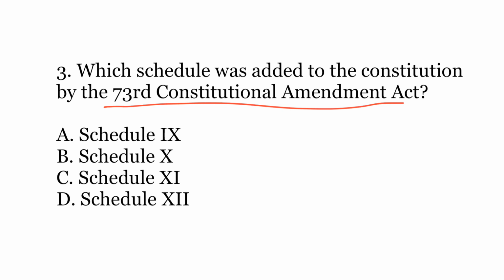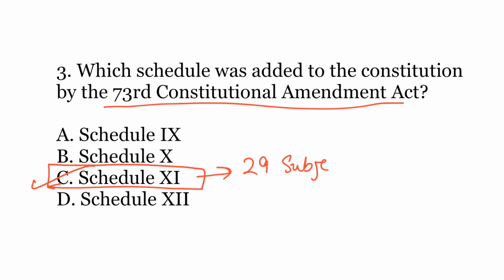Correct answer is C. Schedule 11. So this amendment added Schedule 11 to the Constitution, which has 29 subjects or 29 various topics that are to be taken care of by the panchayats. So these subjects include agriculture and extension services, rural roads, water development, irrigation, village fairs, etc. So these 29 subjects are under the jurisdiction of the panchayats and they have to take care of these subjects.